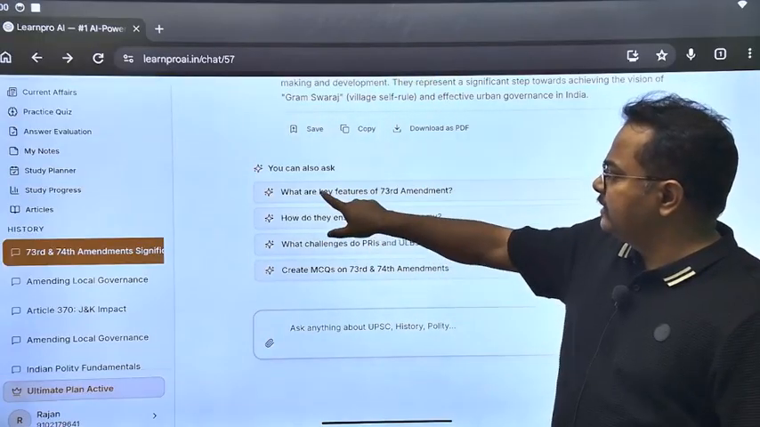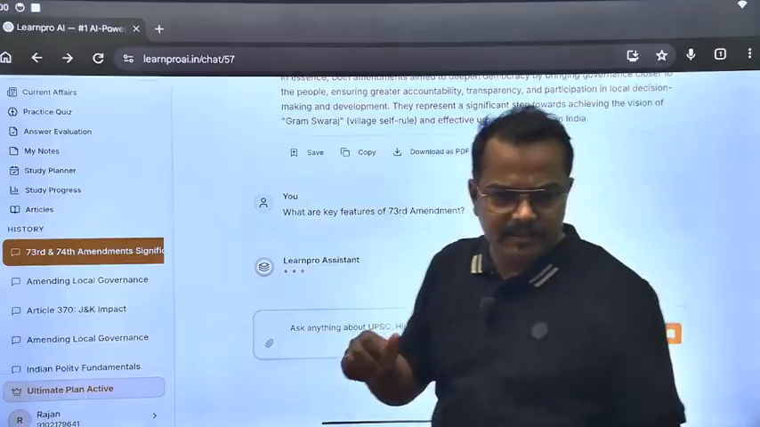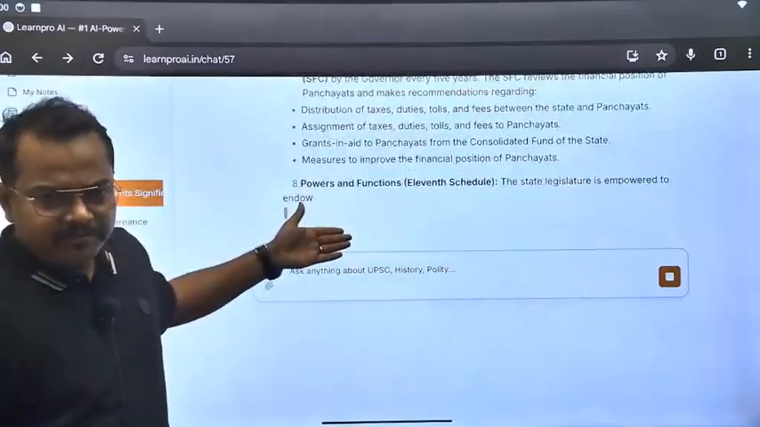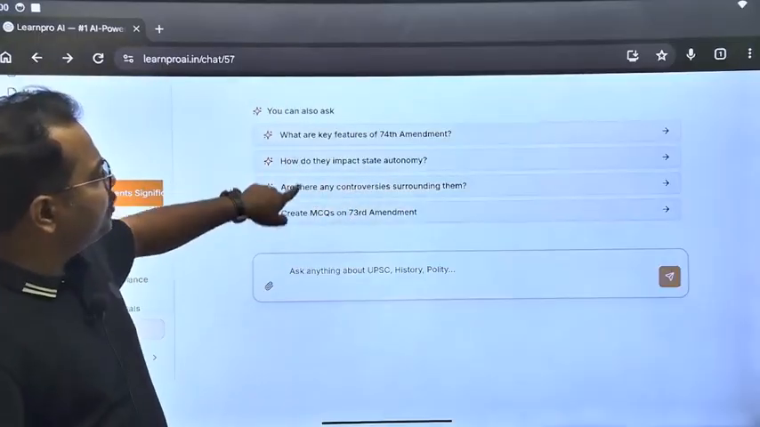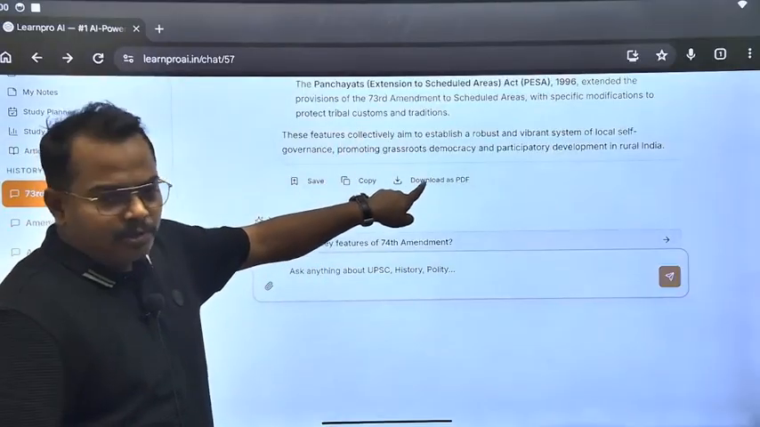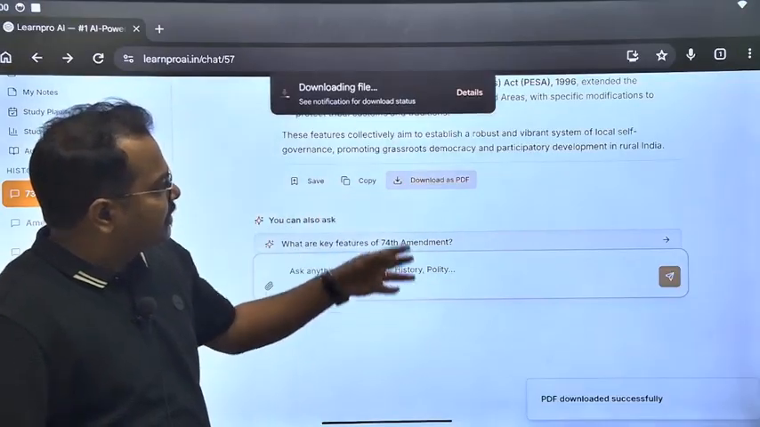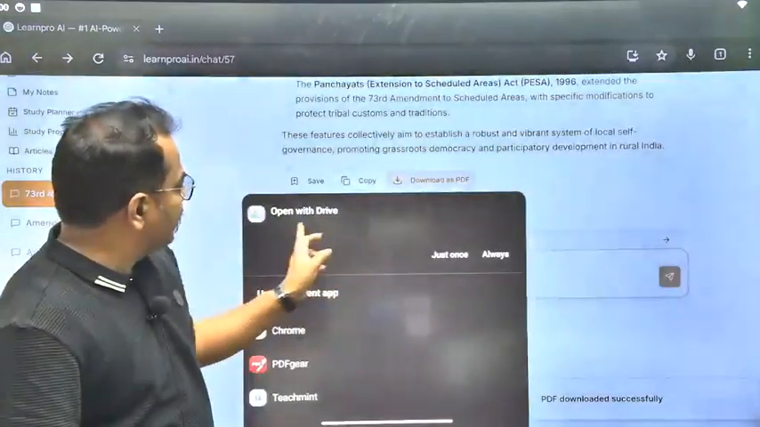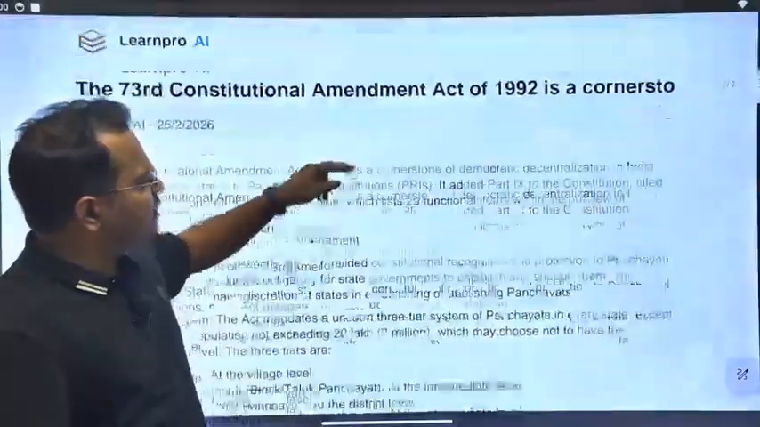So suppose I am asking another thing, what are the key features of the 73rd amendment? So here is another query raised by me, so automatically it will give you some kind of stuff here, which is again useful for you. And then the third feature here is that you can download it directly as a PDF. So you downloaded it as a PDF. Now that PDF is directly here, it's downloaded, you can open it, and so it comes directly in the form of a PDF. You can just go and take the print.